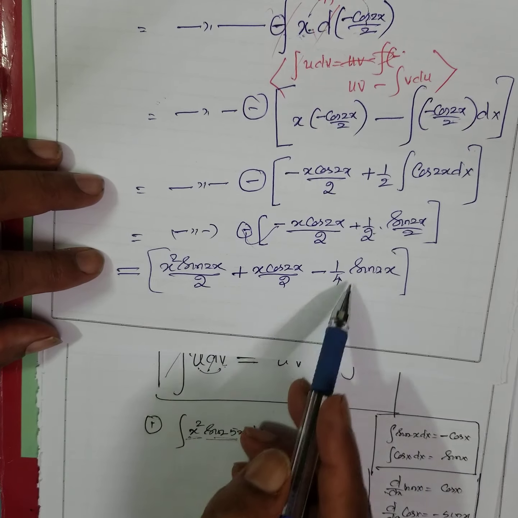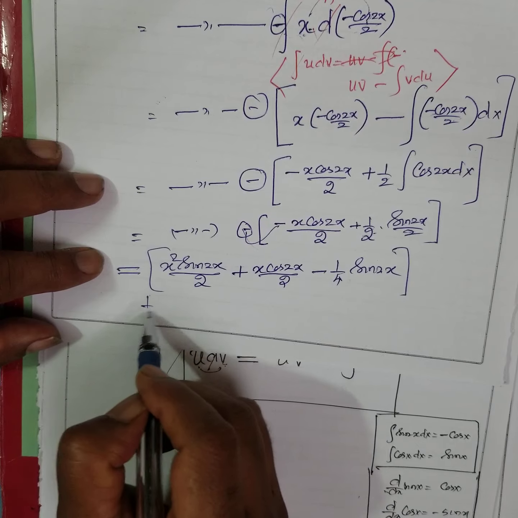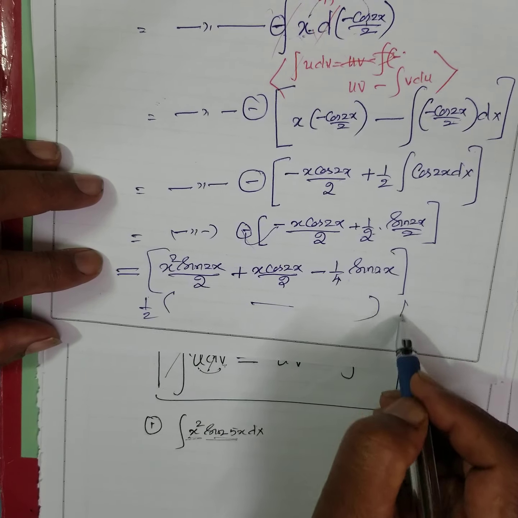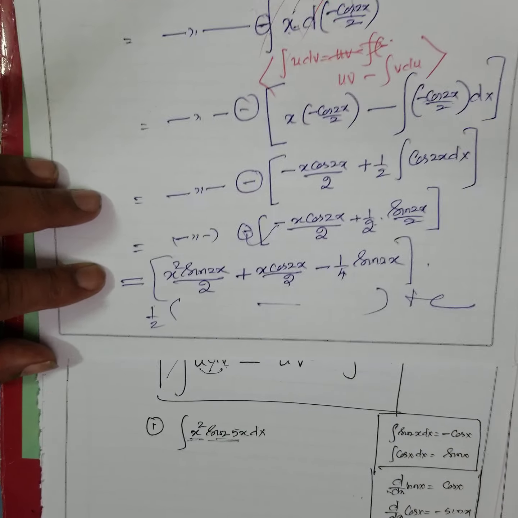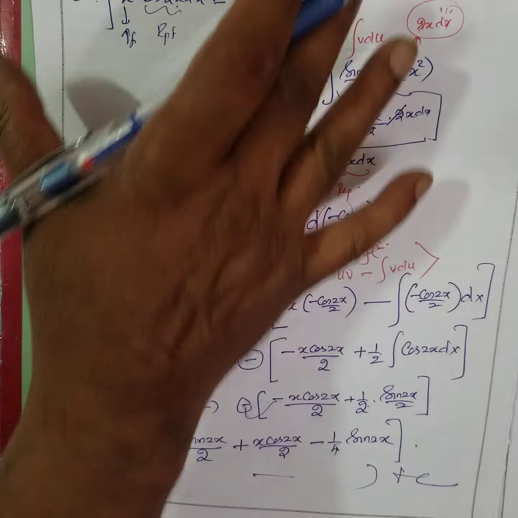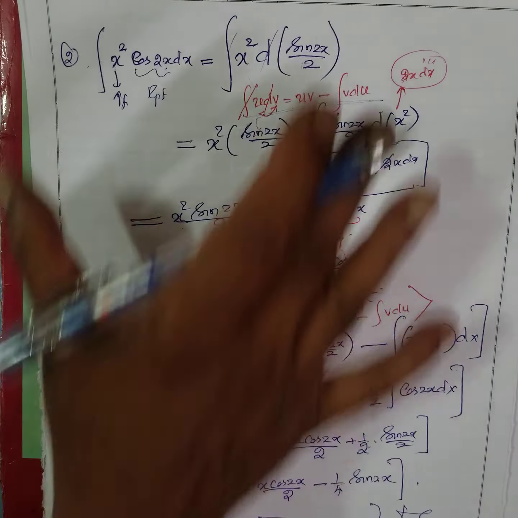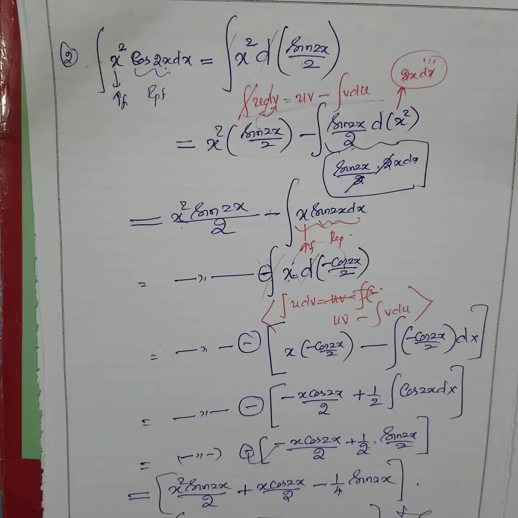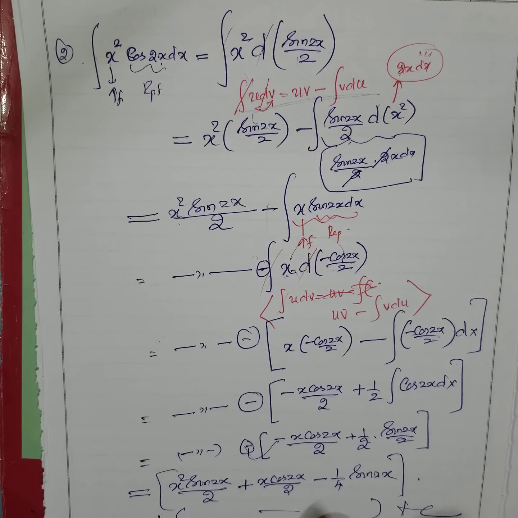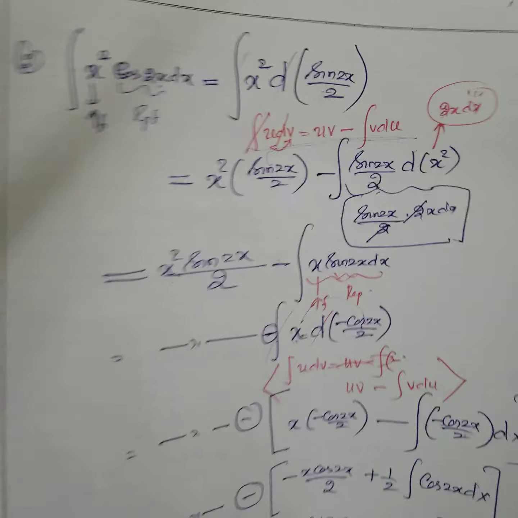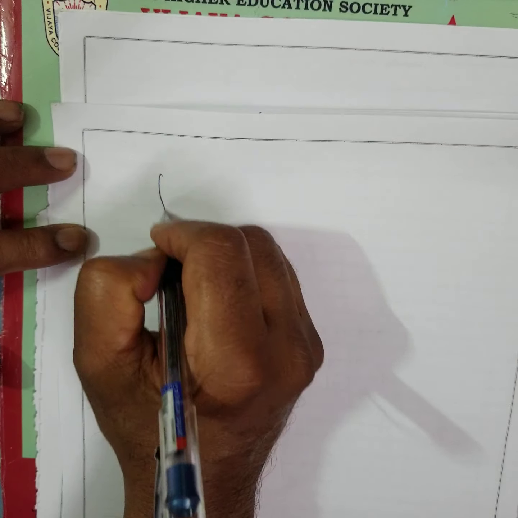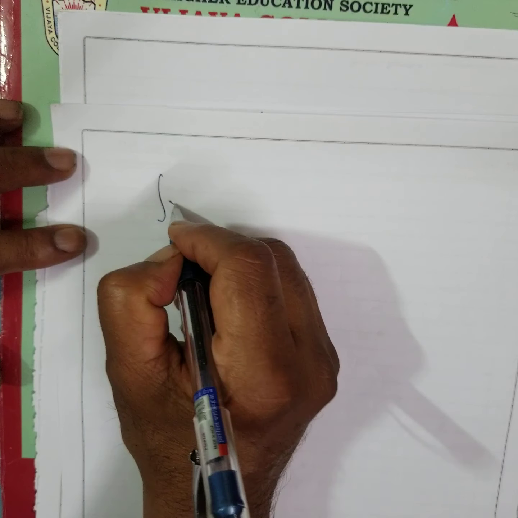Or you can take half everywhere, do that. This will also be plus c, you are right, put plus c. See, in this sum, you know the methodology, that's all, right? With this methodology, I will tell you how to do this sum, that is integration by parts, how to do this.